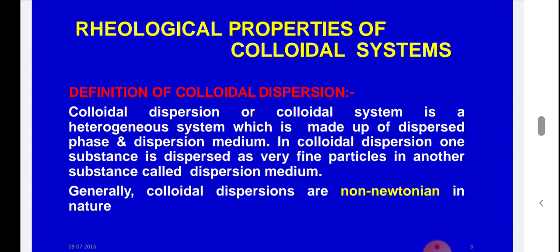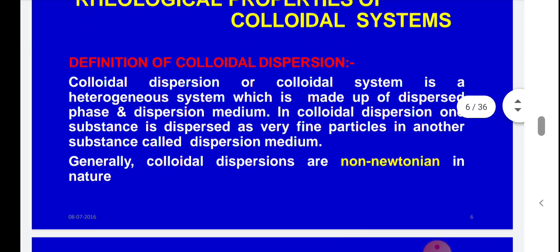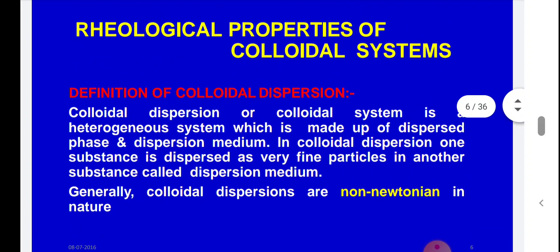Now, the different types of flow properties you have already studied in the rheology chapter: Newtonian flow and non-Newtonian flow. Non-Newtonian flow is of three types: plastic, pseudoplastic and dilatant. The amount of insoluble solid present in a suspension affects the rheological properties. For example, if the amount of solid present in the suspension is very low, it shows Newtonian flow.